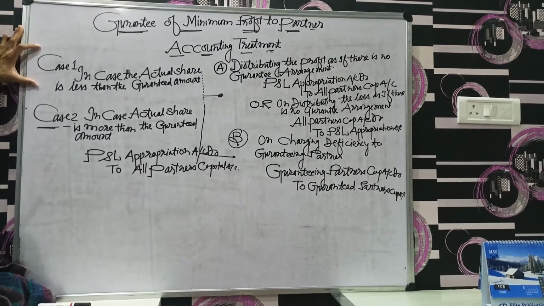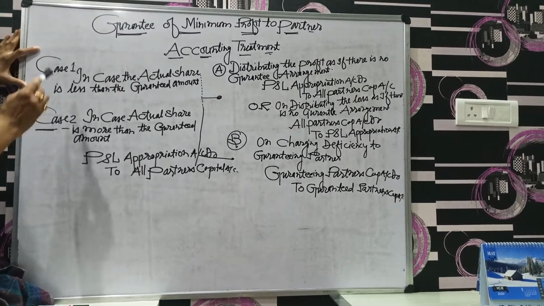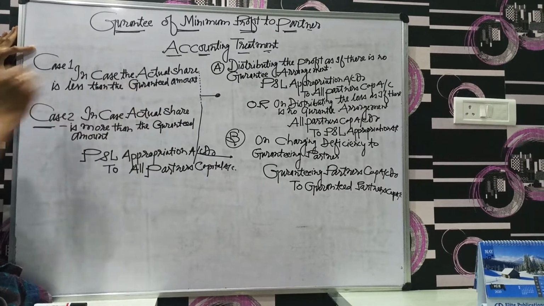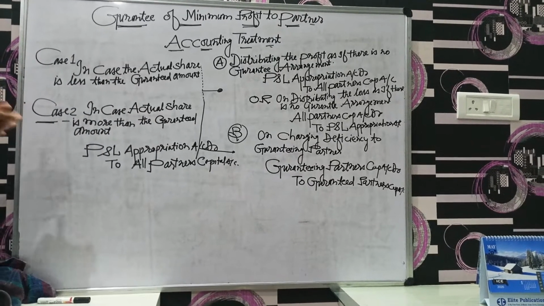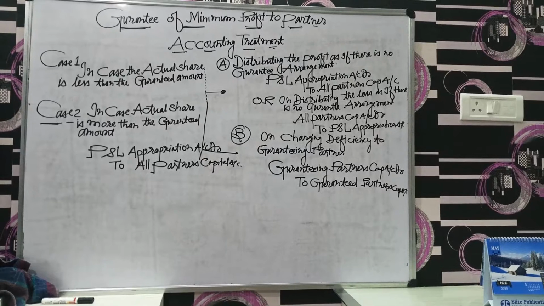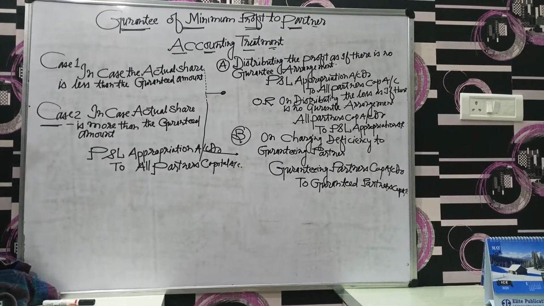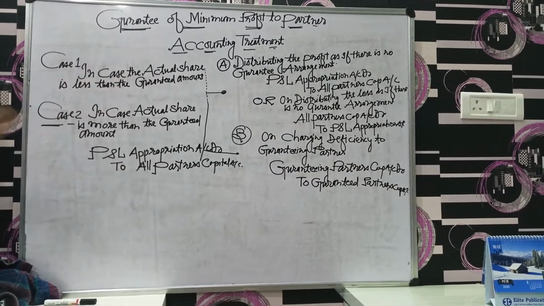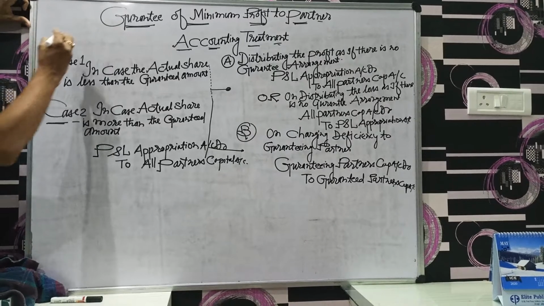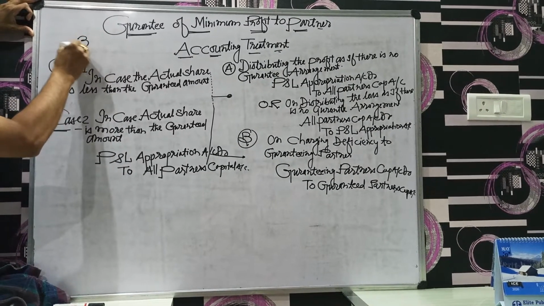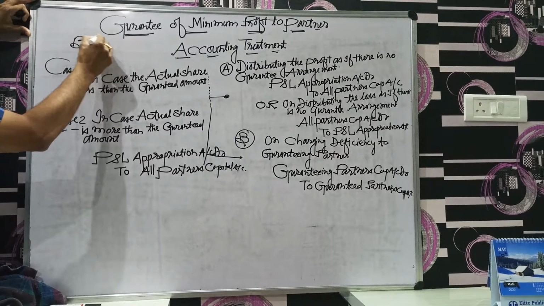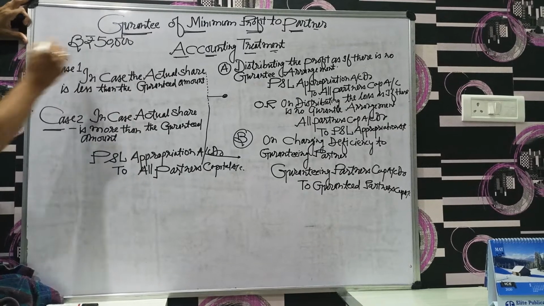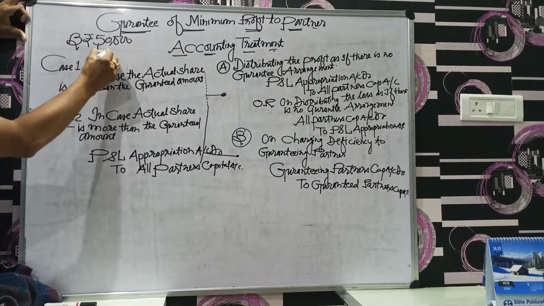So the guarantee of minimum profit to a partner. Here, what is the first case? In case the actual share is less than the guaranteed amount. What is this condition? The guaranteed partner's share of profit is less than the guaranteed amount. For example, if we give a guarantee to B as a partner of profit rupees 50,000, but the actual share of profit of B would be 40,000.